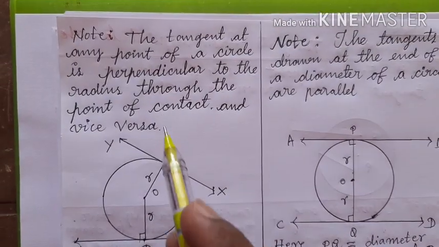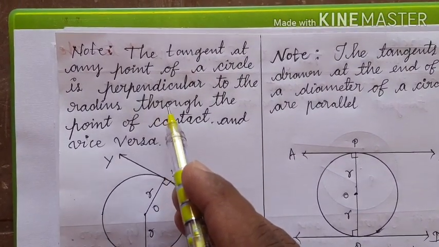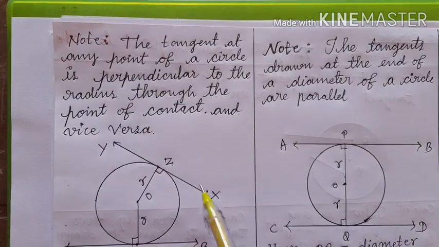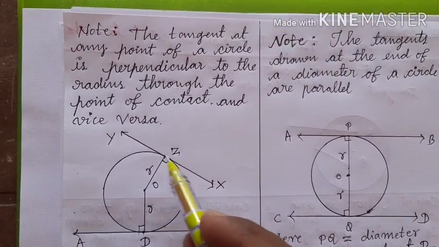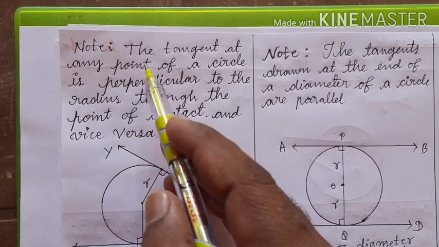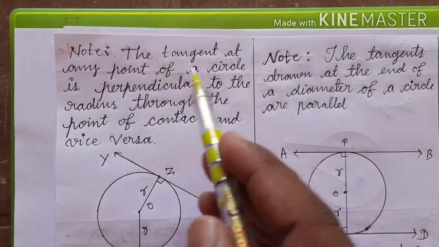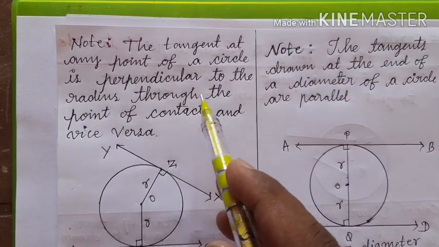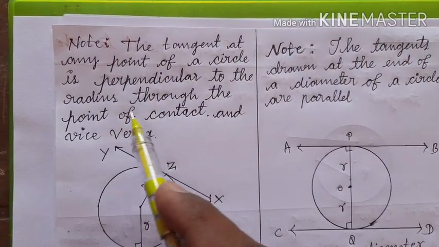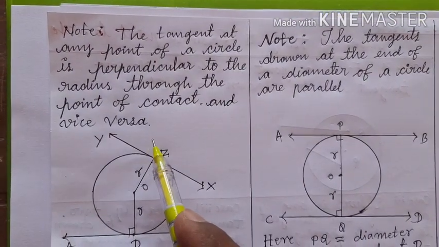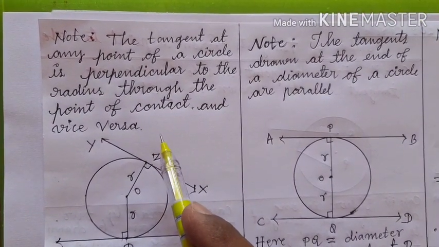One more very important fact related to the tangent, radius and circle. Here, let us see this. The tangent at any point of a circle is perpendicular to the radius through the point of contact and vice versa. Let us understand this statement.